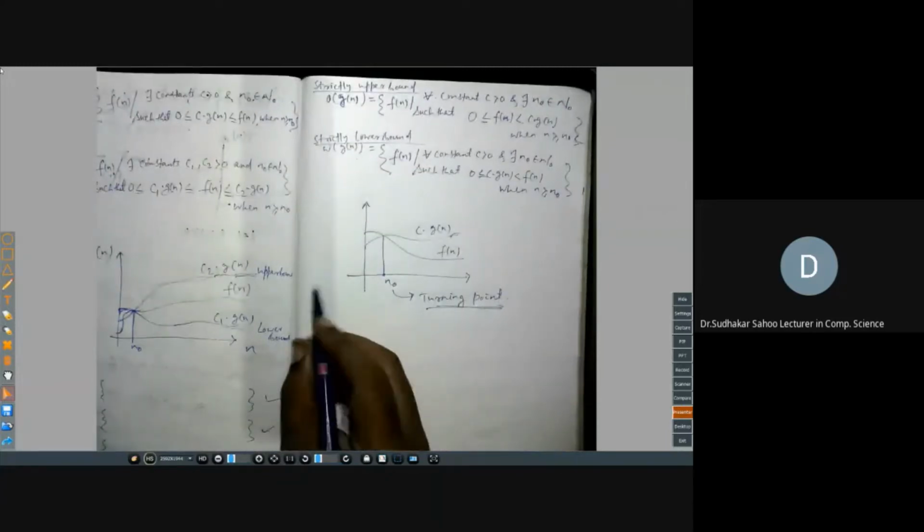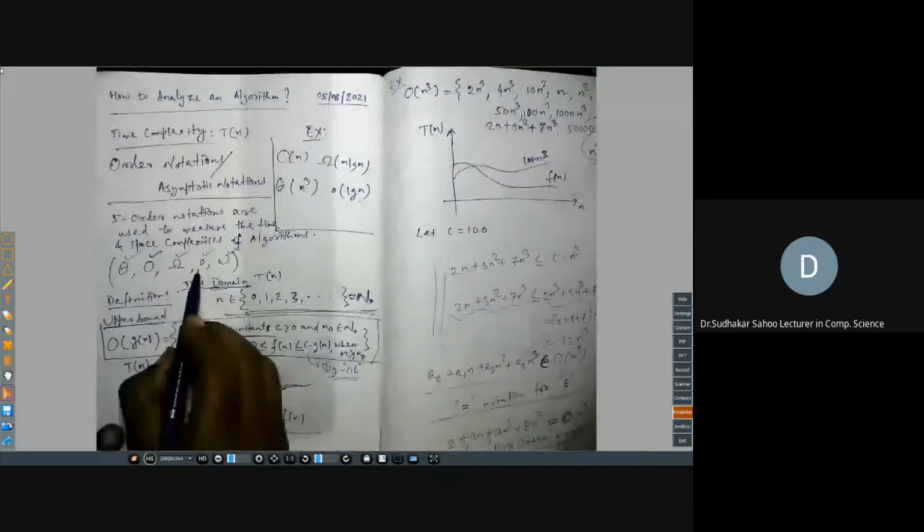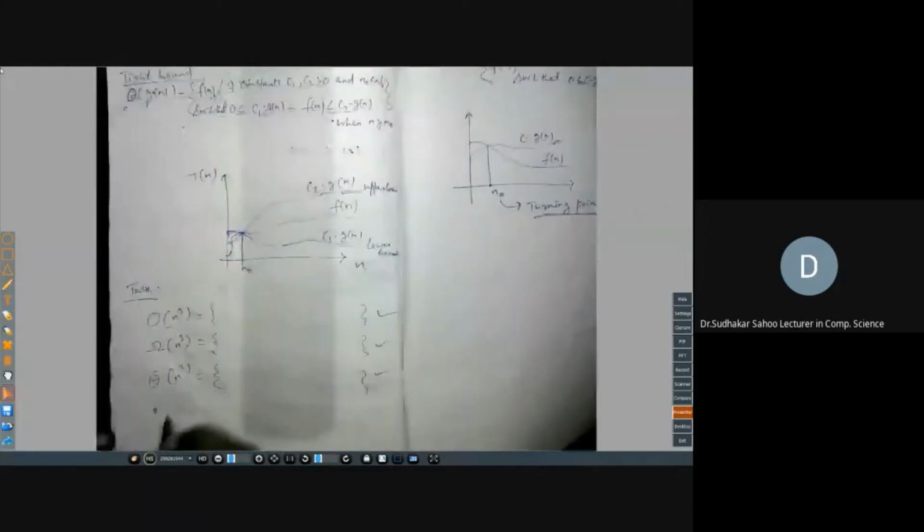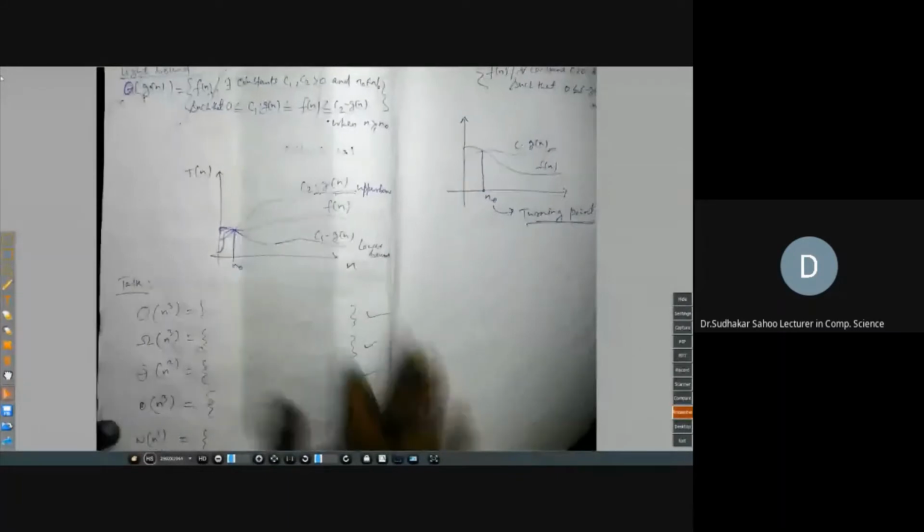So today we have discussed all these 5 notations: big O, big omega, theta, little o, and little omega. All the definitions we have given, and your task is to complete this. For little o of n cube, you find some elements, and for little omega of n cube. If you can find different elements in this set, then you can understand the concept.